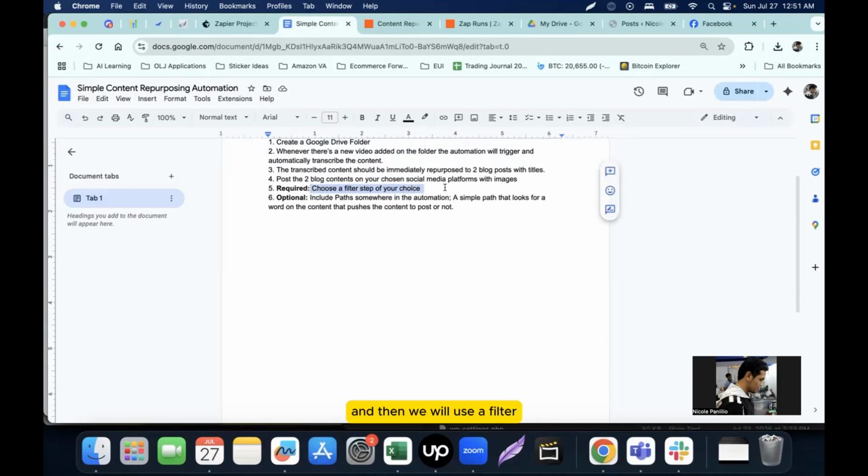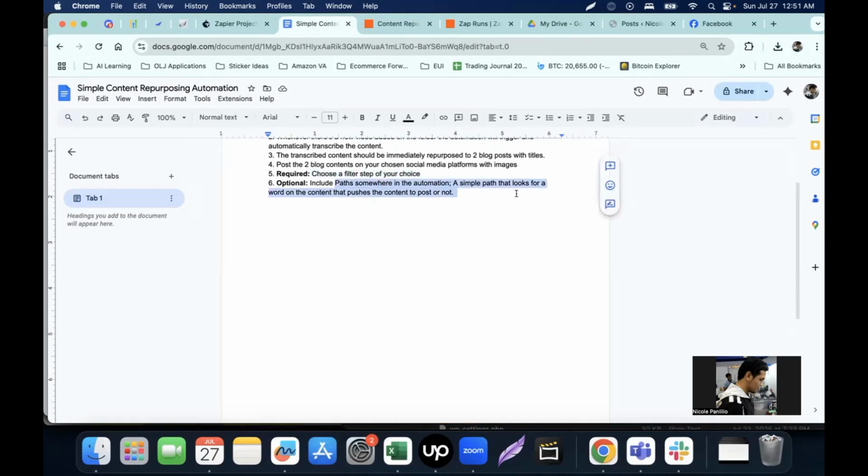And then we will use a filter. Probably we'll use a filter on the file types that the automation should only accept. Like for example, we will only accept MP4 videos and reject MP3s, Excel, and Docs file. And then optional include path somewhere in the automation. So this is also a conditional statement. So we could also add these on the automation.